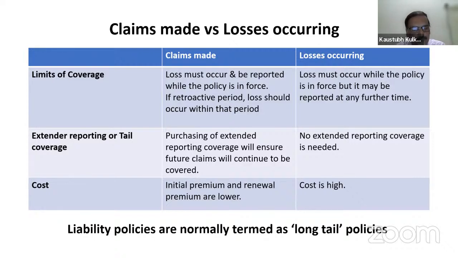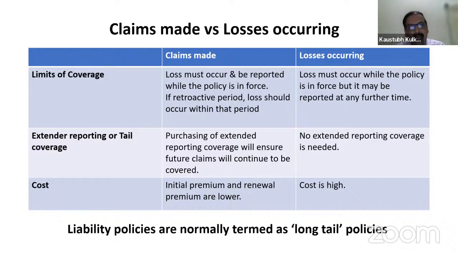See, if at all the renewal which we are discussing, of 1st August 21 to 31st July 2022, if the expiry is in the month of July, and the policy is renewed next August 22, 25th of August 22, that is after 25 days, and still the insurance company considers the retroactive date, considering the valued client or certain terms regarding that particular client, if there are any losses in the previous policy, that can be counted.